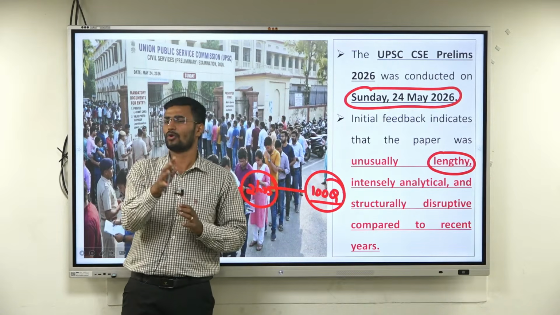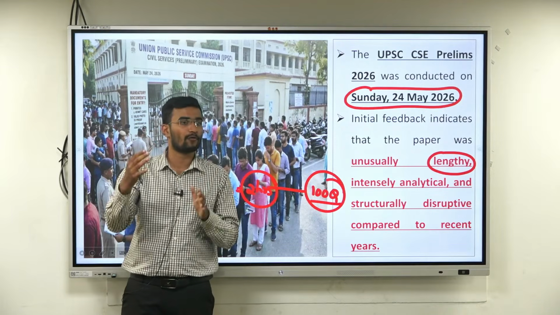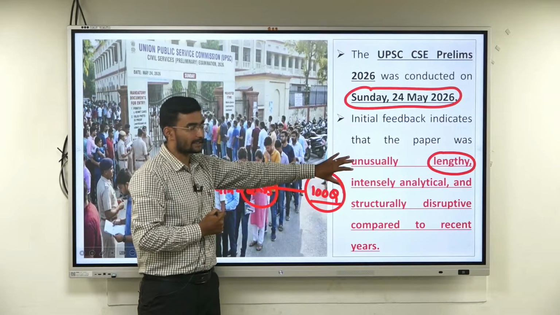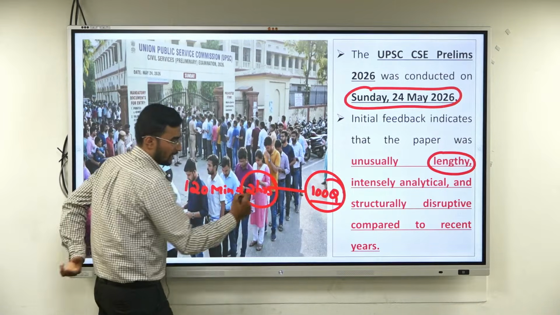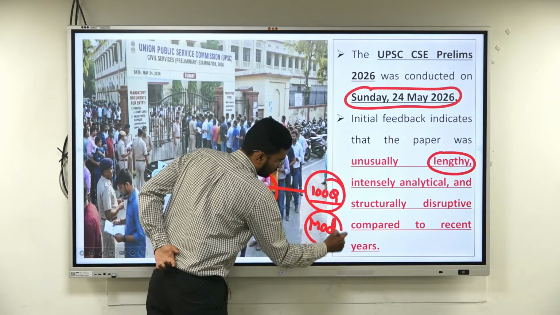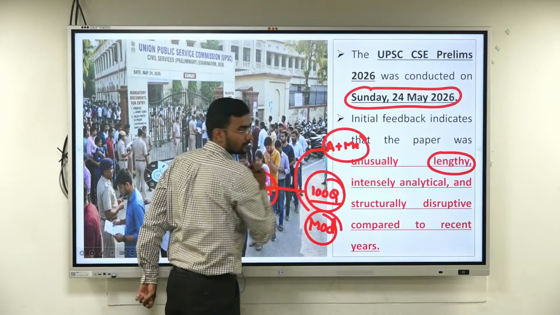We used to focus more on Guptas, on Mauryas, on the Harshavardhana dynasty, and on modern history directly. But this year something unusual happened, and they have moved from which to which one? It is in history. We call it a move from modern-based questions to which one? Ancient and medieval got the focus.